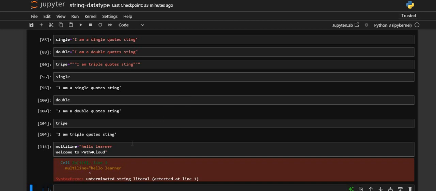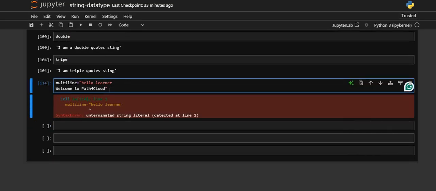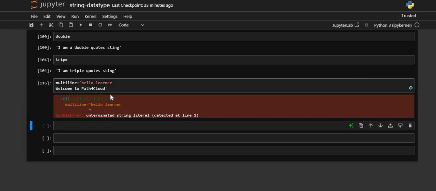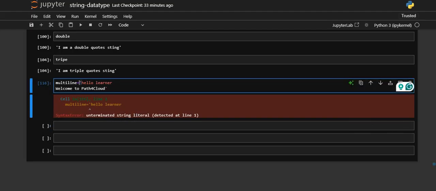Because it is not getting terminated. Python expects that whenever you start something, it must end somewhere. We are starting with this double quote, so it must end somewhere, otherwise it will not consider this as a multi-line string. With single quotes or double quotes, whatever, it will give you the same result. It says unterminated string, because this string started from here but never reaches a point where it is terminated. That is why it is giving a syntax error.